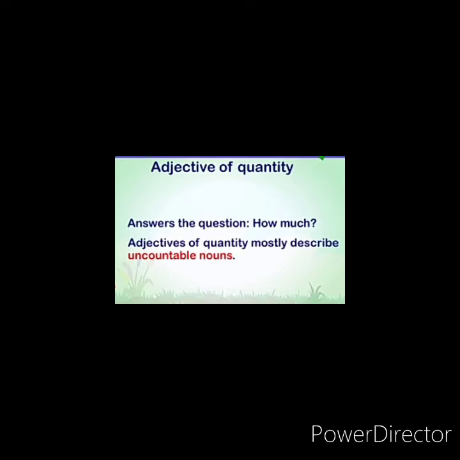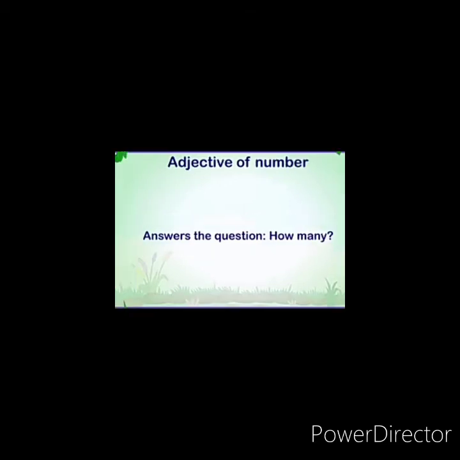Next one, adjective of numbers. An adjective which shows how many of a person, place or thing is called an adjective of numbers. The adjectives which are used to describe countable nouns are called adjectives of numbers. There are two kinds of numbers, cardinal numbers and ordinal numbers. 1, 2, 3, 4 are cardinal numbers. And first, second, third, fourth, fifth, and so on, are ordinal numbers. Let us make sentences by using the cardinal numbers.